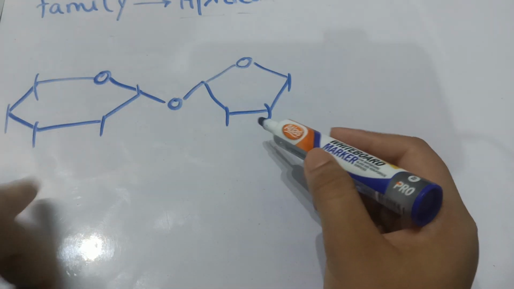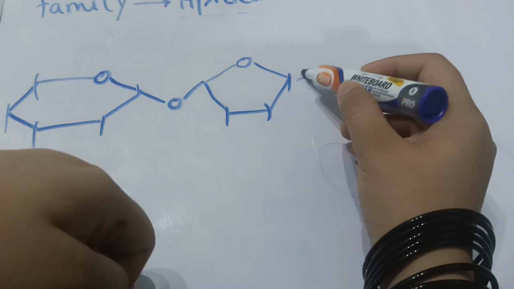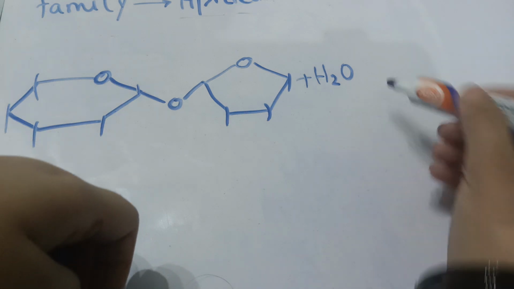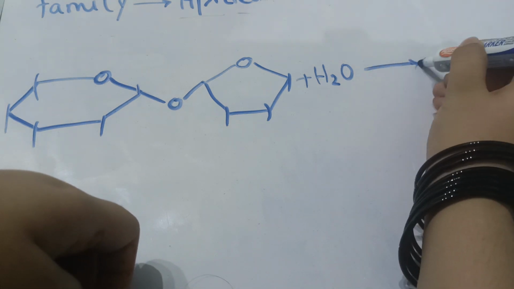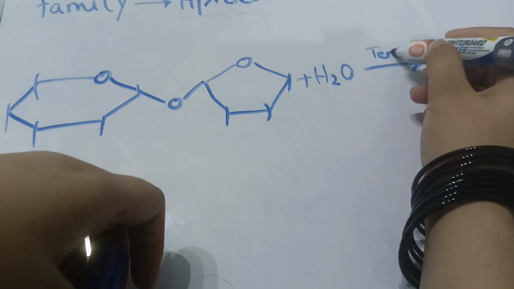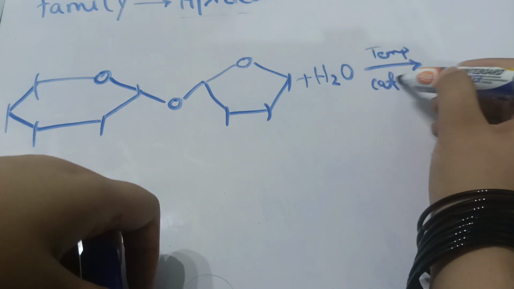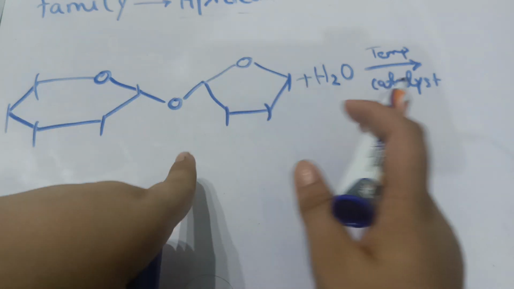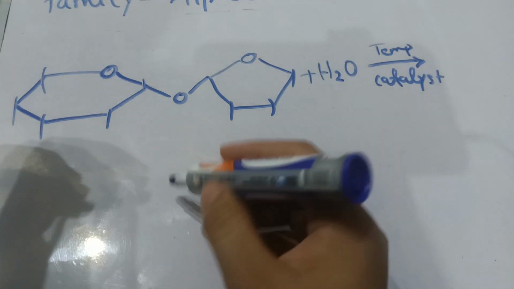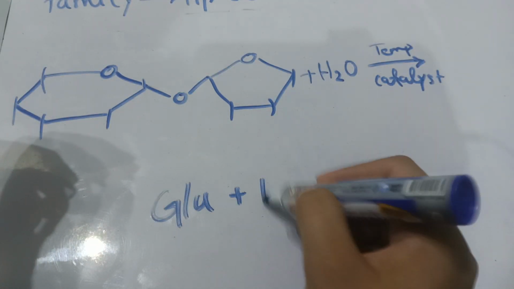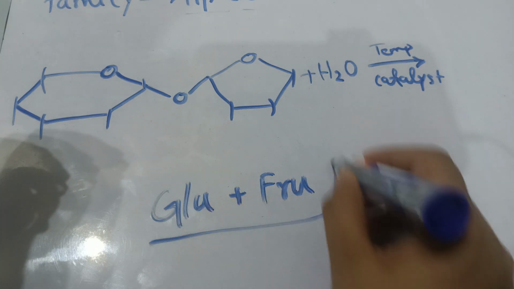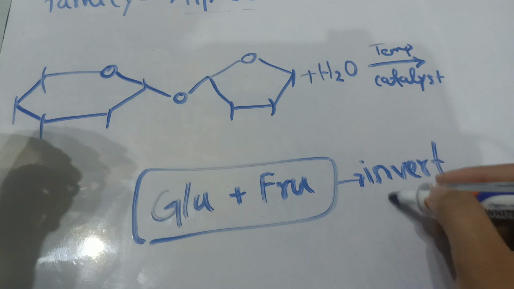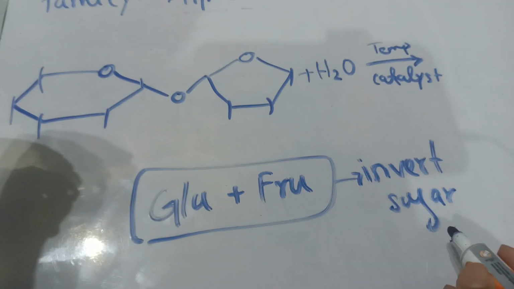So this is sucrose. Now water reacts with this sucrose, so hydrolysis will occur at a certain temperature and in the presence of a catalyst. After providing the specific temperature and catalyst, this sucrose will break down into glucose plus fructose. This combination is called invert sugar, and our invert sugar is our honey.